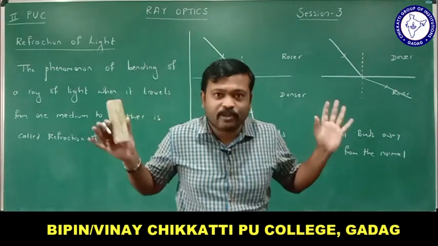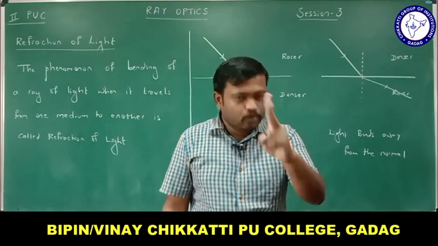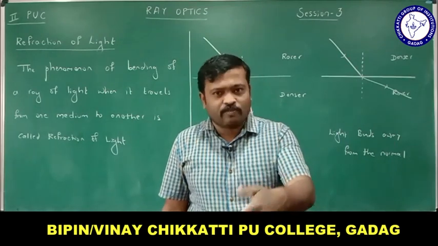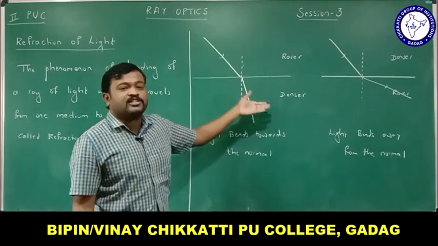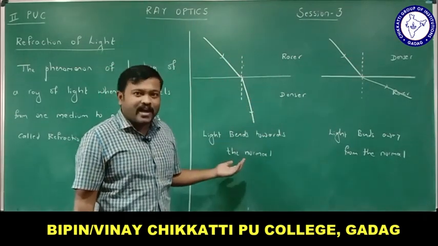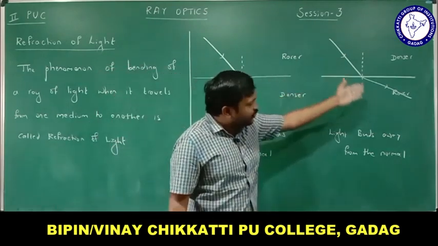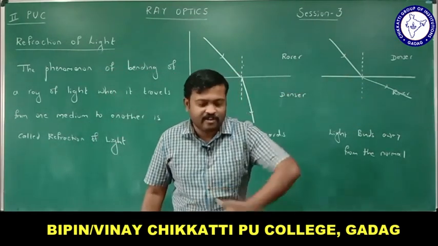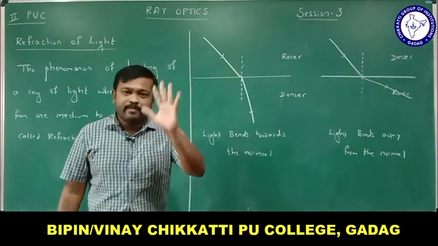In simple words, refraction of light is nothing but bending of light. There are two types of bending. One bending is towards the normal, another one is away from the normal. When a ray travels from rarer to denser medium, it moves towards the normal and the speed decreases. When a ray of light travels from denser to rarer medium, the speed increases and it moves away from the normal. These two things you need to remember.